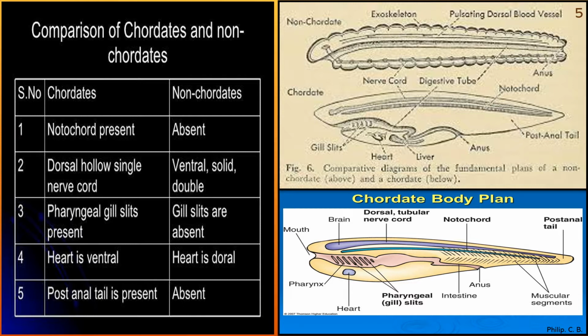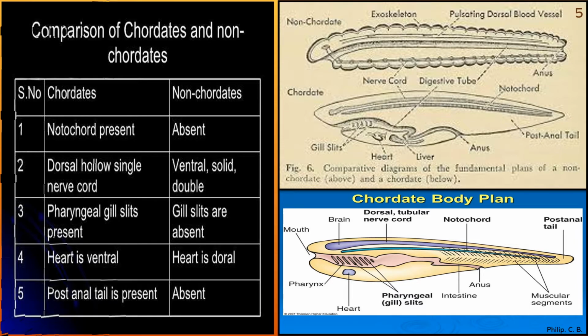Fourth, heart is ventral; in case of non-chordates, if it is present, then it is dorsal, for example cockroach, the easiest known example. Fifth, post-anal tail is present, whereas in non-chordates it is absent. Okay.